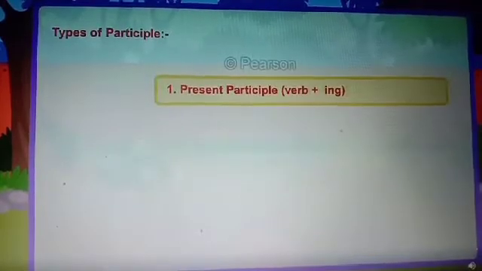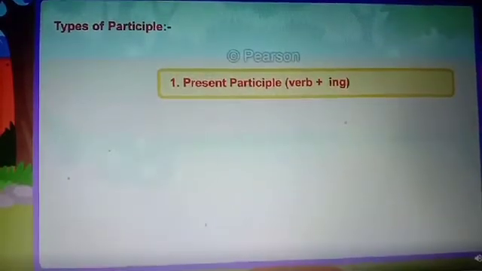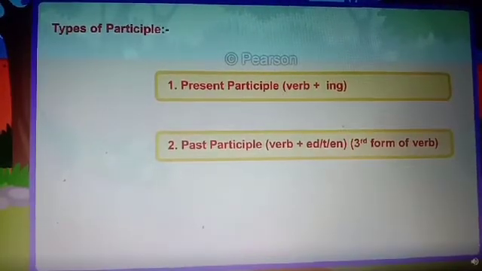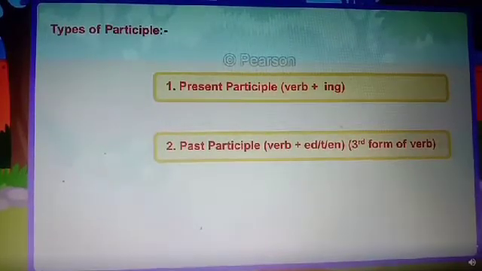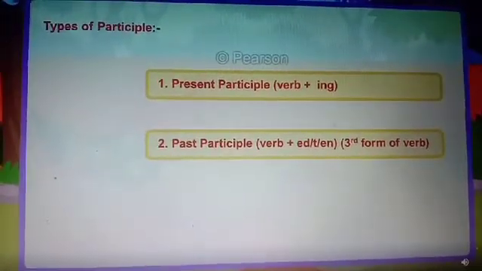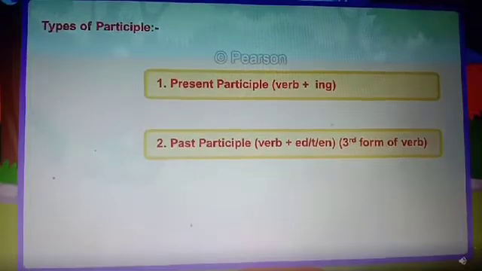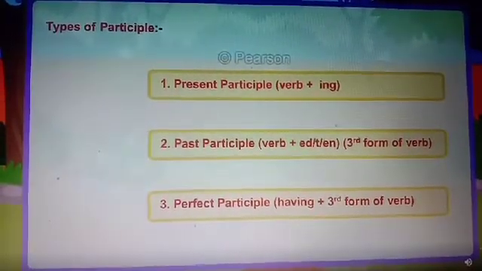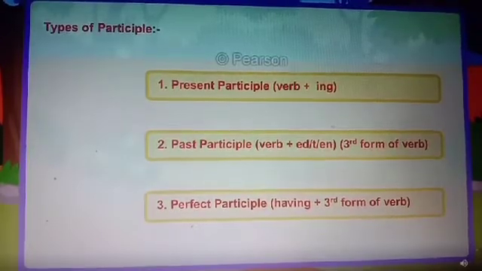Types of participle. 1. Present participle, verb plus ing. 2. Past participle, verb plus ed or d or en, third form of verb. 3. Perfect participle, having plus third form of verb.